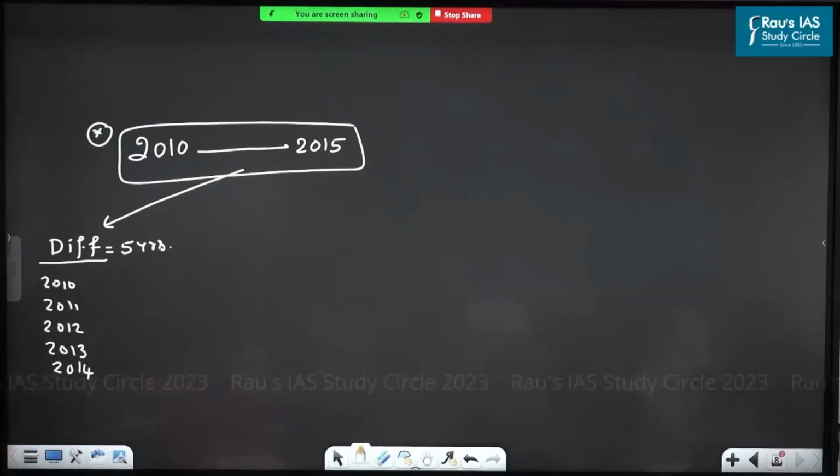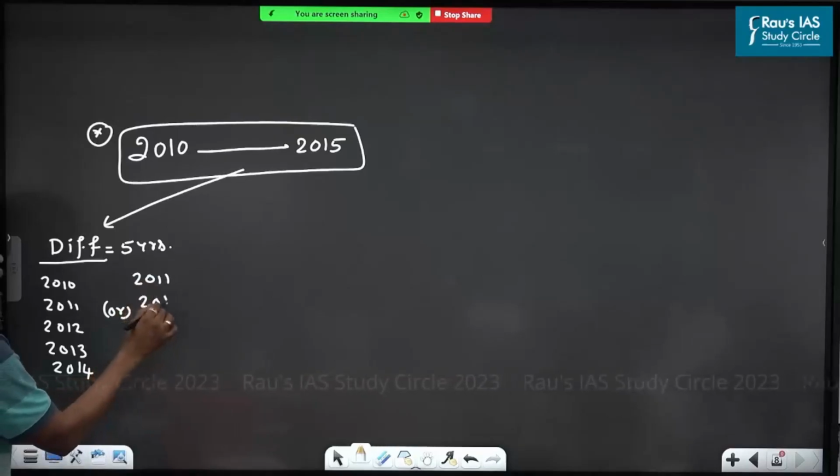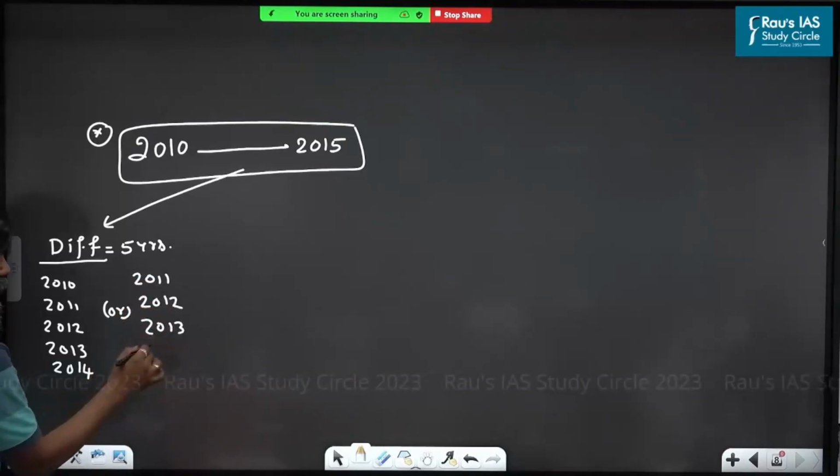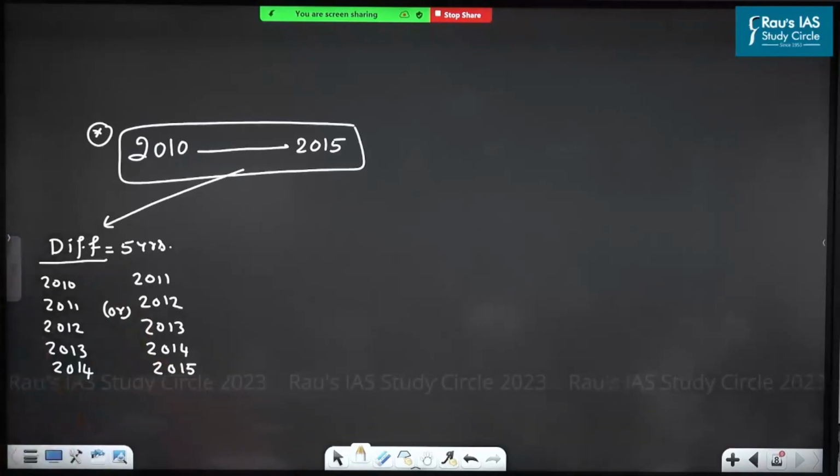Is this correct or wrong? Wrong means which is correct? Somebody is saying, sir, 2011, 2012, 2013, 2014, sir, 2015. Sir, these are the 5 years.